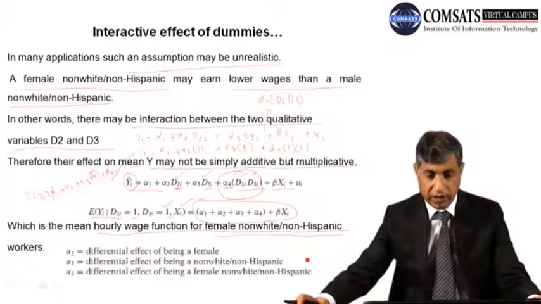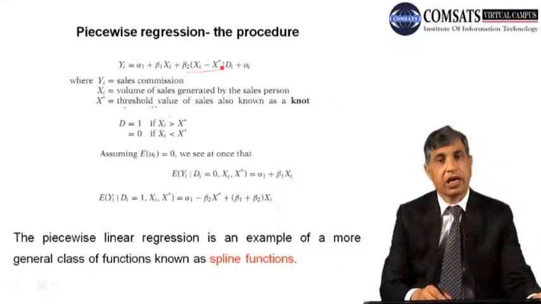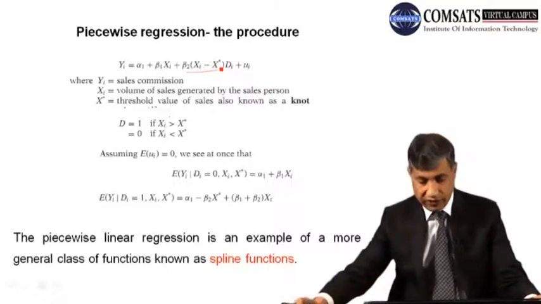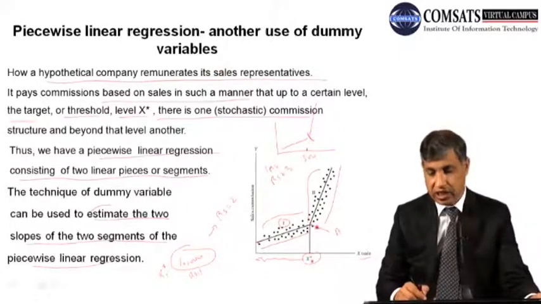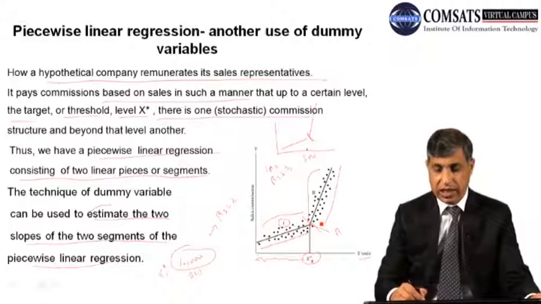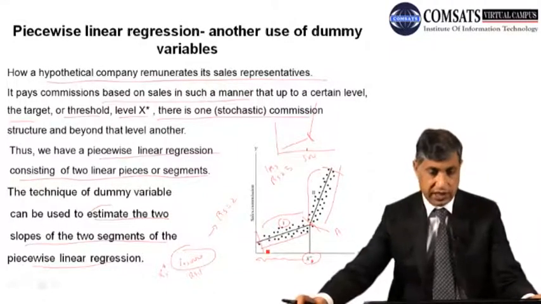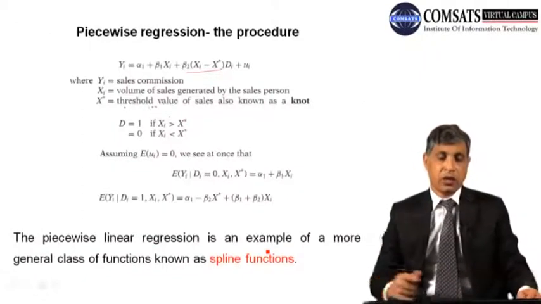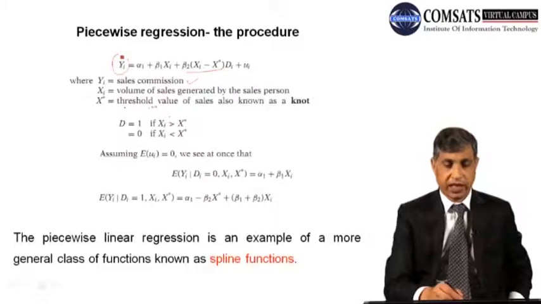And the other is, look at here, xi minus x star. These are the values that are after this x star. Each value you will be minusing x star. So what this means is that this is a different regression and this is a different regression. Y is now your sale commission. This is yi.